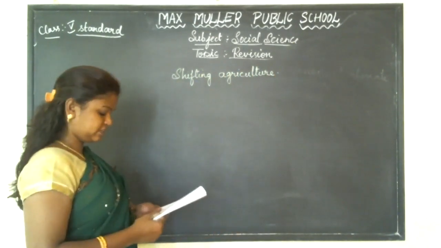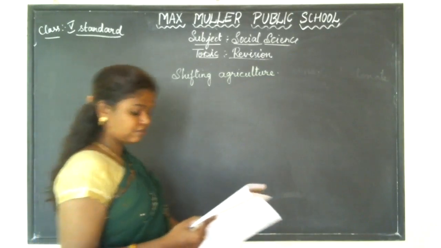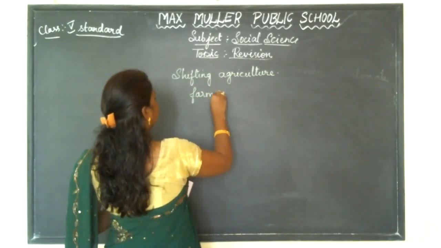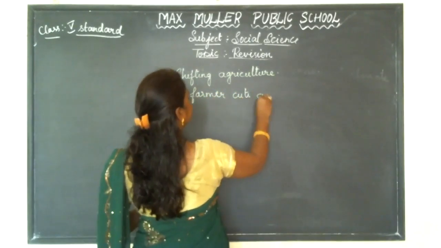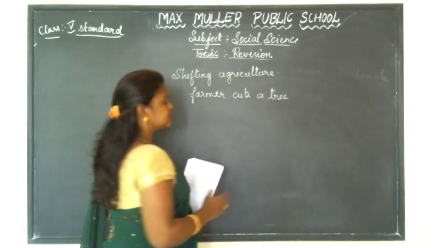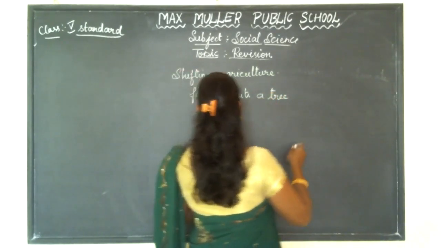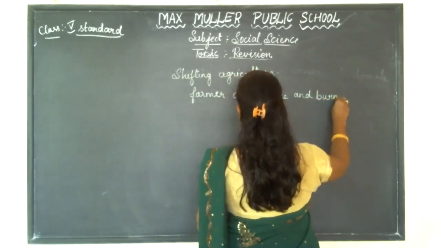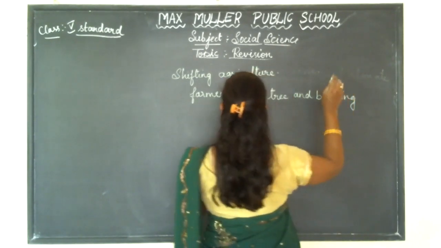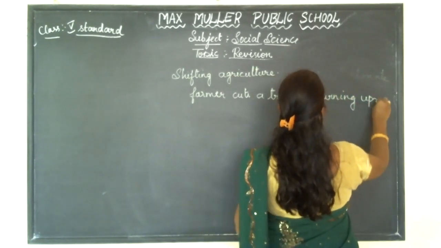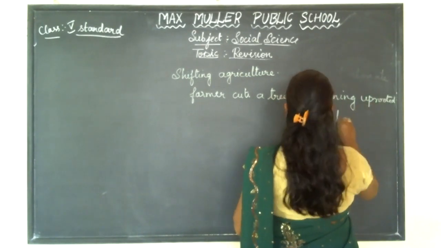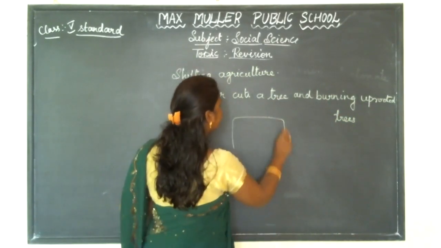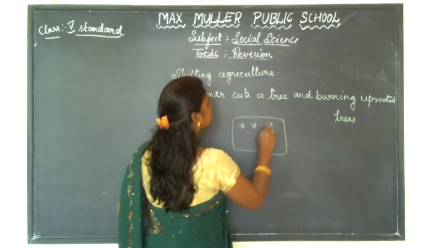So here, shifting agriculture is a type of agriculture where a farmer cuts a tree and burns it. Cutting and burning the uprooted trees. Why is he cutting and burning the uprooted trees? Because he is making a piece of land to grow his crops.